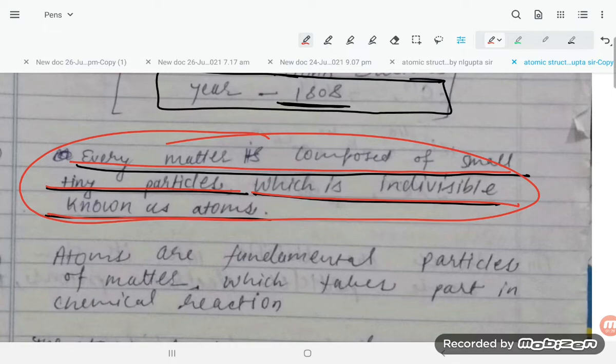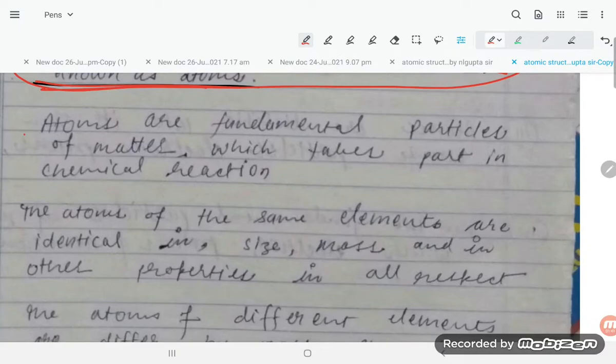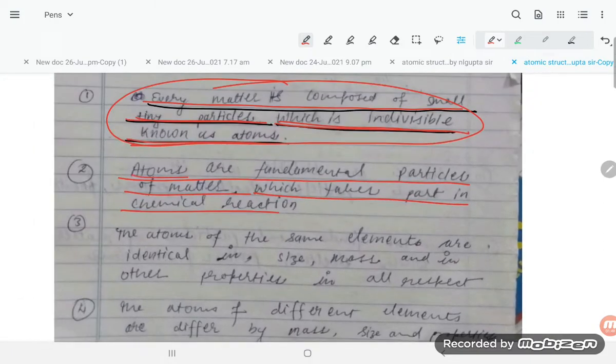Keep in mind who said this: Dalton, in 1808. He said every matter is composed of small tiny particles which are indivisible, known as atoms. Now, the second point: atoms are fundamental particles of matter which take part in chemical reactions.